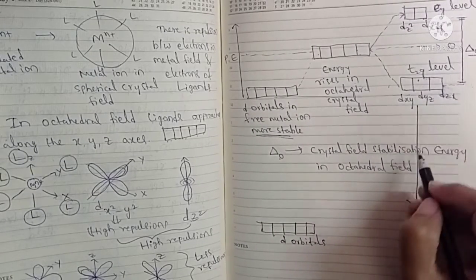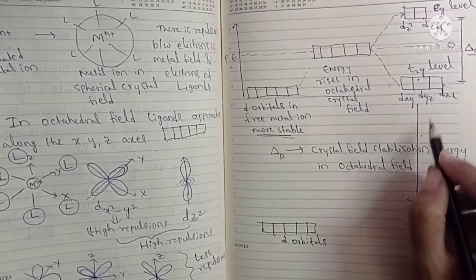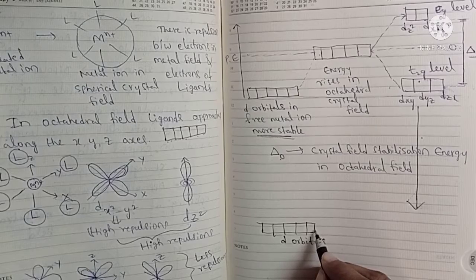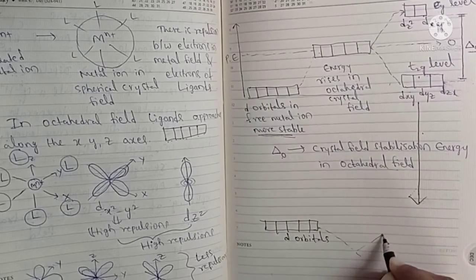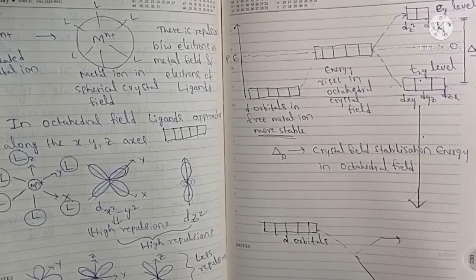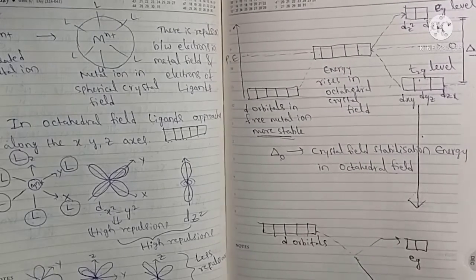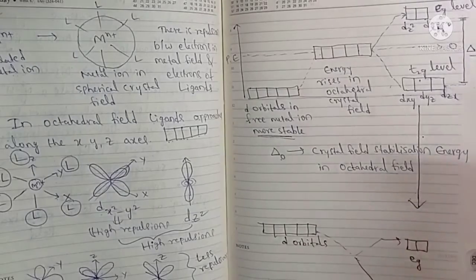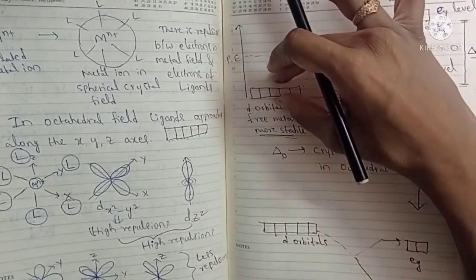But when the bonding process starts between ligands and metal ion, the T2G and EG levels will have less energy when compared to this one. So like this. This is the EG level and this is the T2G level. So this is due to repulsions, energy raised when compared to this d level.